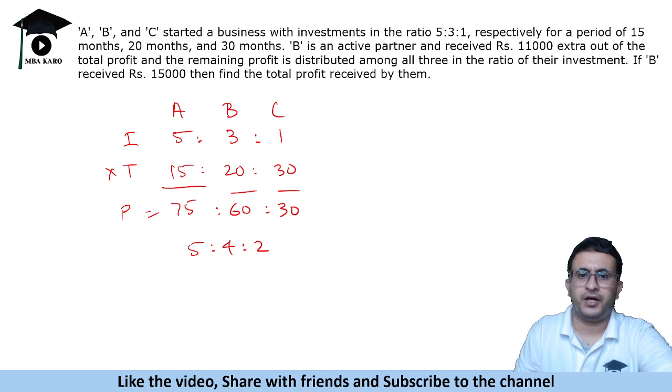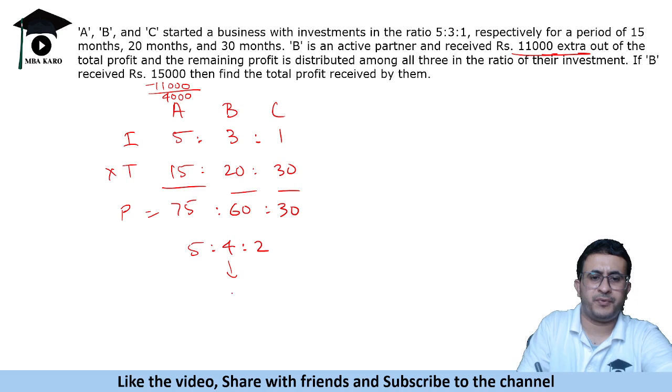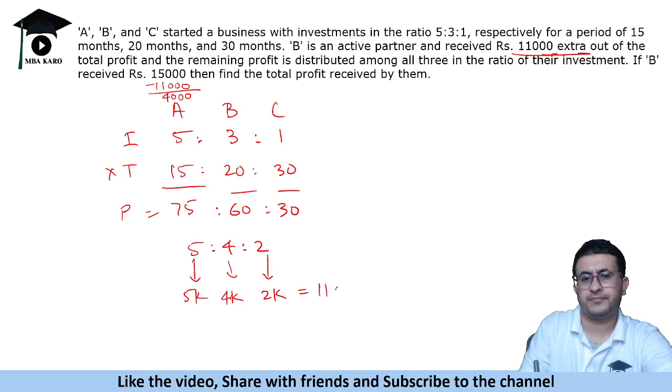Okay. Now B is an active partner, received 11,000 extra out of the total profit. So extra is 11,000 and B received 15,000. So remove that extra. If you remove that extra, B received 4,000. So for 4 parts he received 4,000. So he must have received 2,000 and A must have received 5,000. So this was 9 plus 2, 11,000.